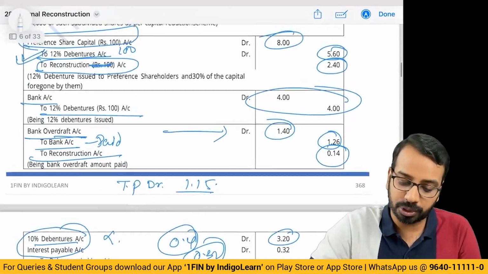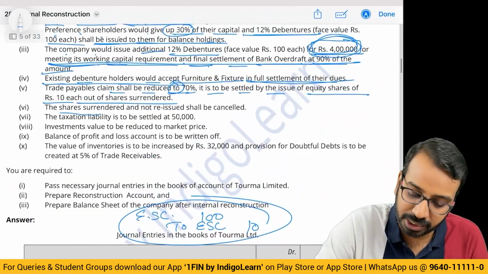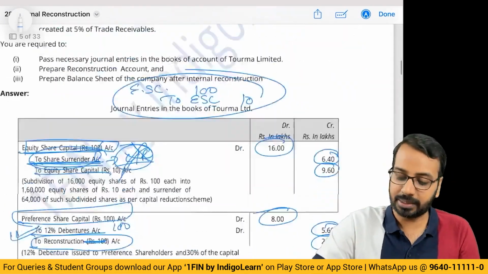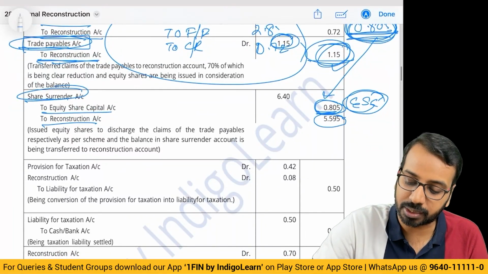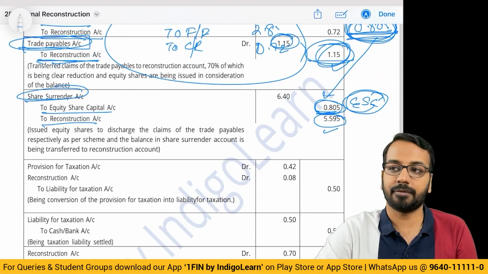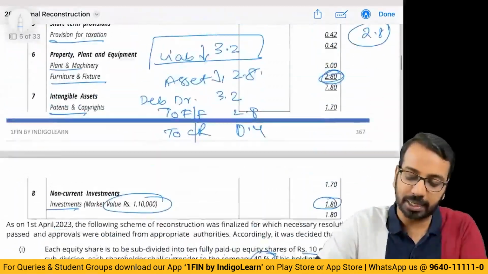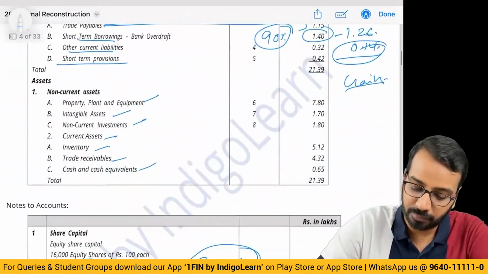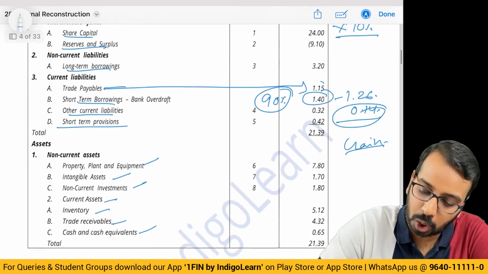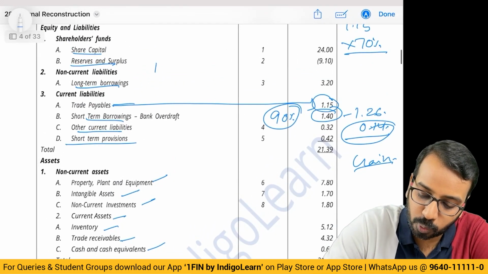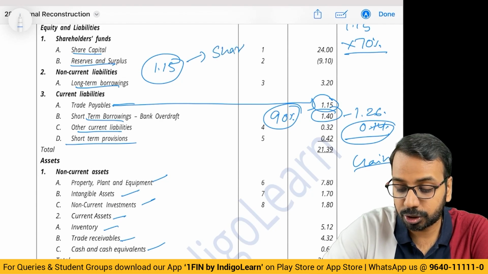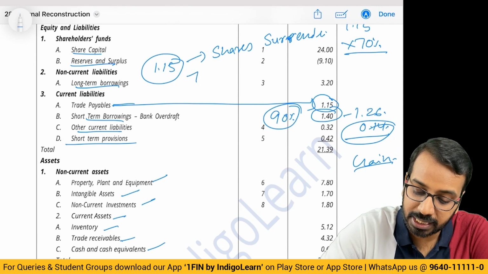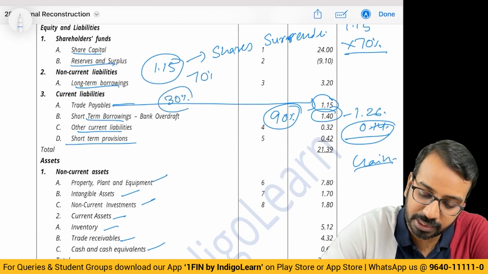For the balance, the question has said the shares surrendered and not reissued shall be cancelled. So the balance will be cancelled and credited to reconstruction account 5.595. Once again, this is a typical adjustment. We have trade payables of 1.15. This 1.15 I am paying by using shares surrendered. How much? 70%. 30% anyway is cancelled.